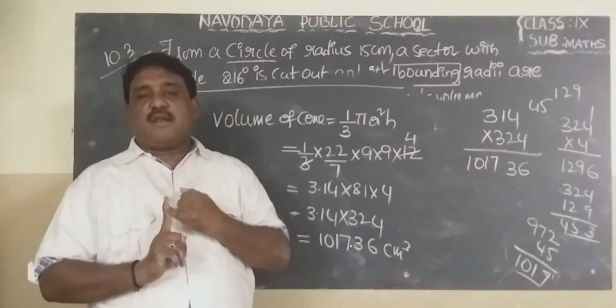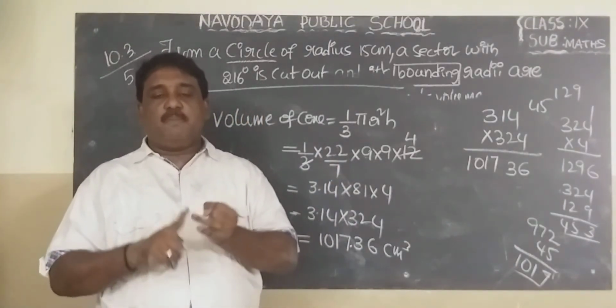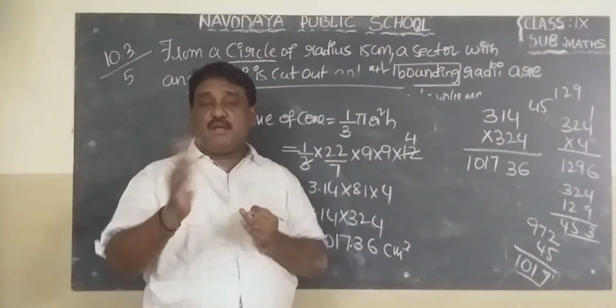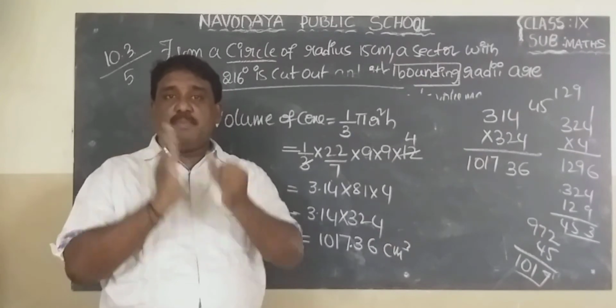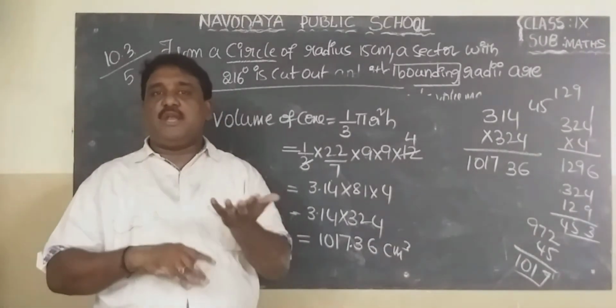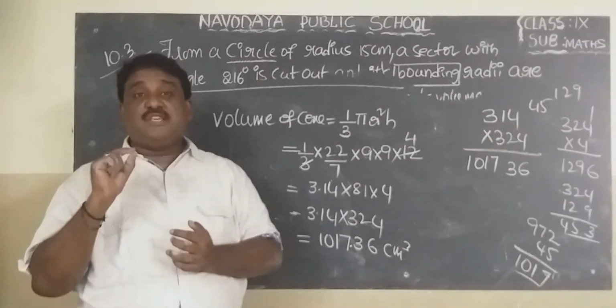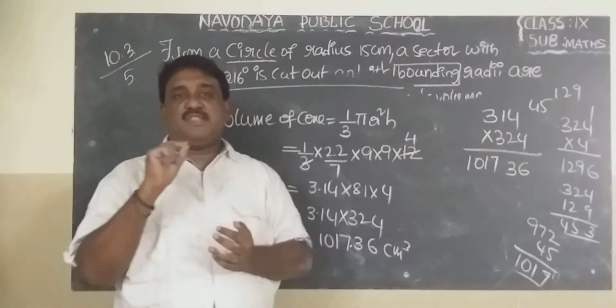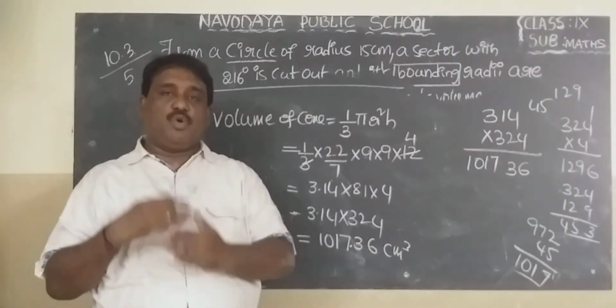What is the first part? Length of the arc of a sector. What is the second part? Perimeter of the base of a cone. What is the third part? Both are equal. Perimeter of the base of a cone equals length of the arc of a sector. There you get r value 9. And this is a very important point. What is that? Radius of the sector equals slant height of the cone equals 15.